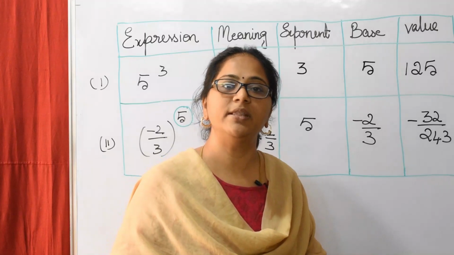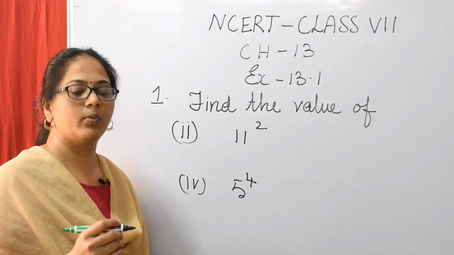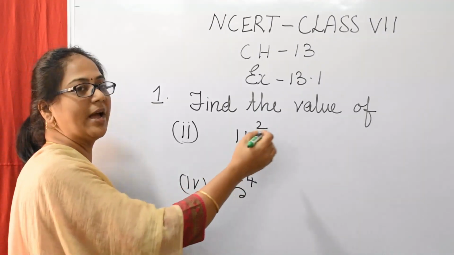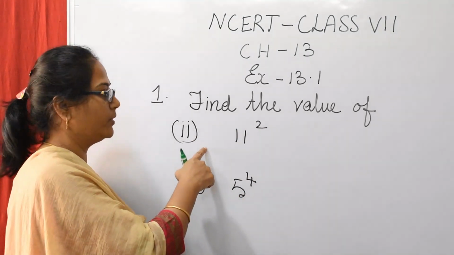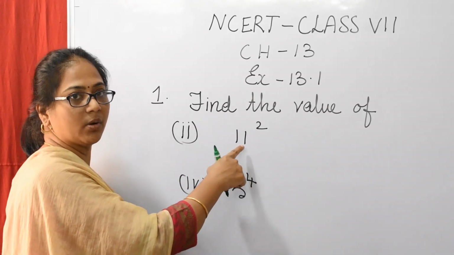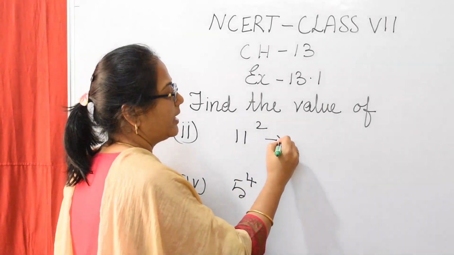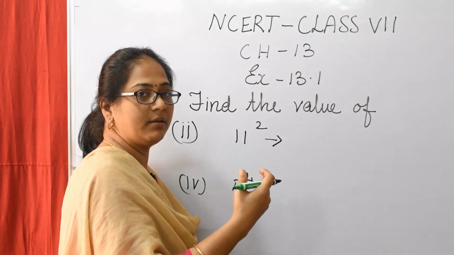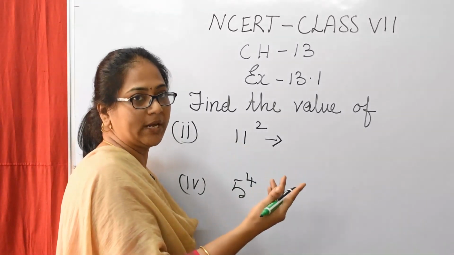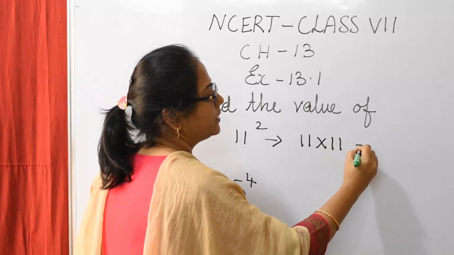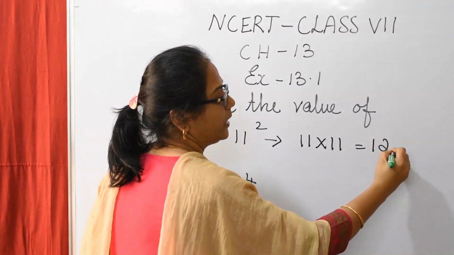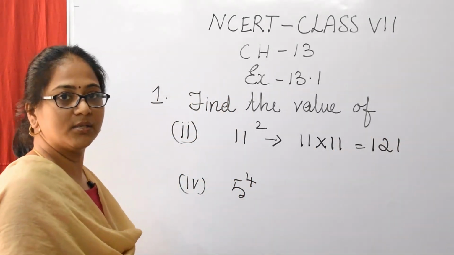Now let's start with the exercise sums. Question number 1. Find the value of 11 square. 11 square means 11 is repeated 2 times. So 11 into 11, which is equal to 121. Understood, students?